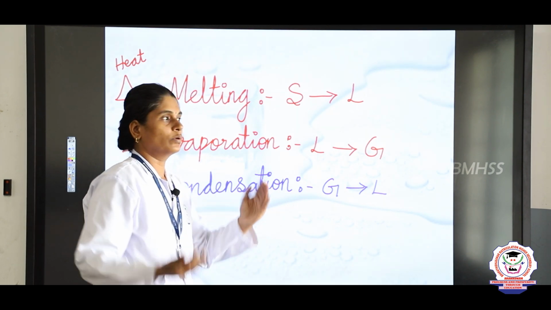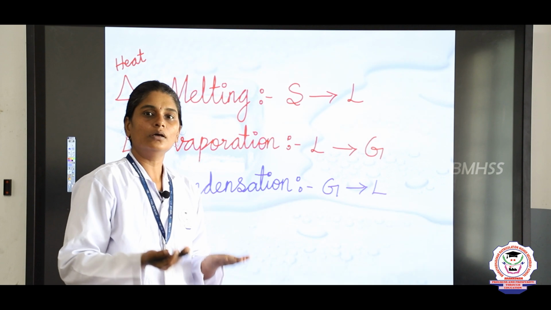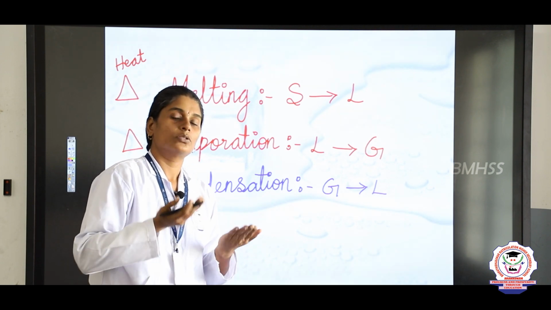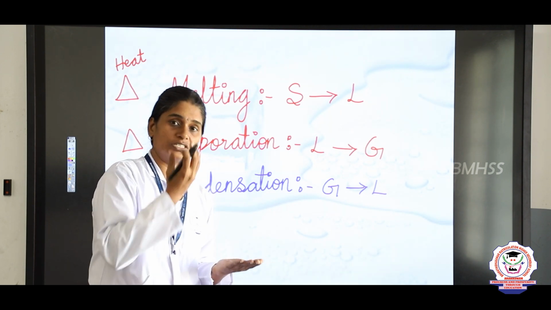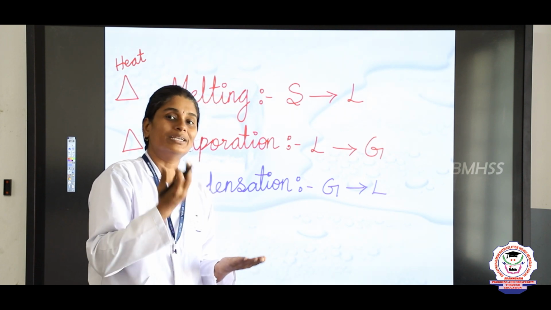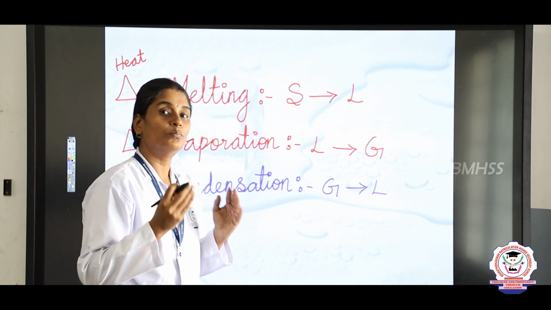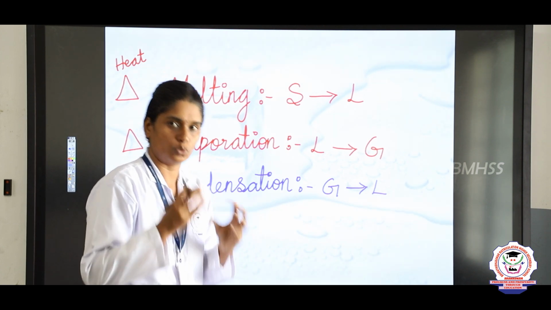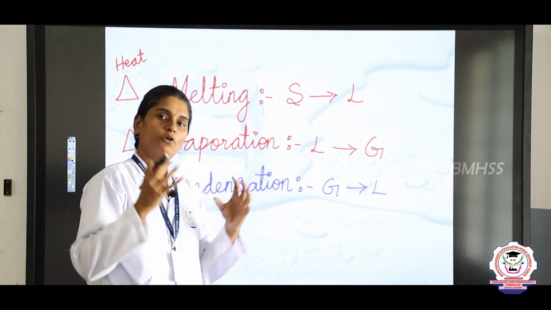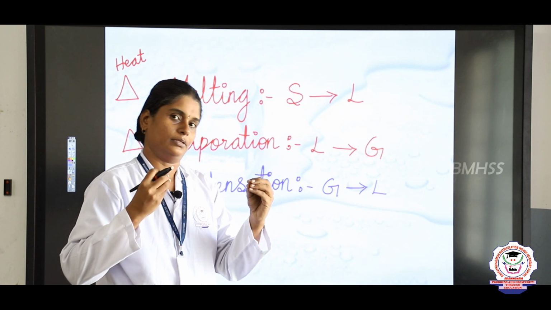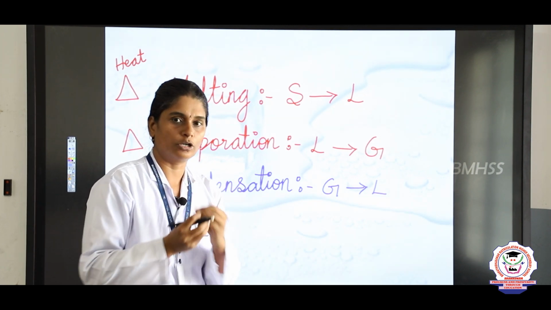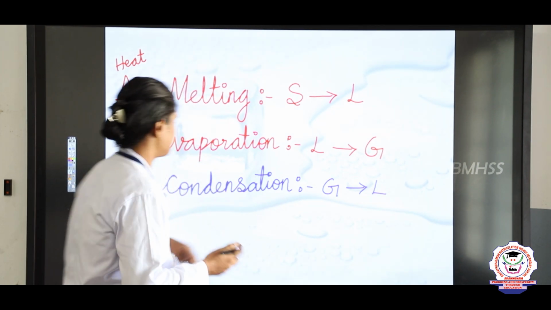When you cool the water vapor, when it touches the cold surface, it changes into liquid. Here the movement of the molecules becomes slow, and thereby it forms a rigid state, there is less amount of intermolecular space.